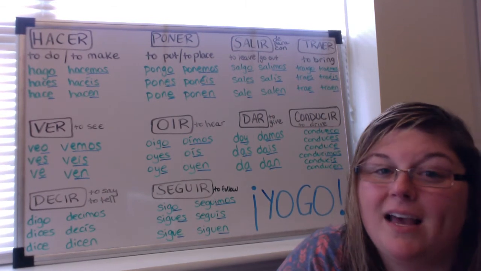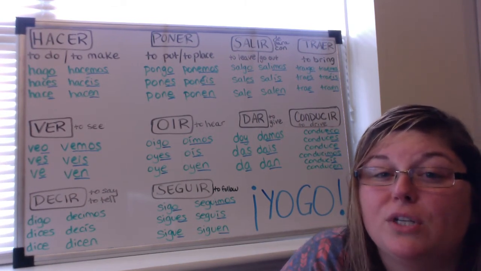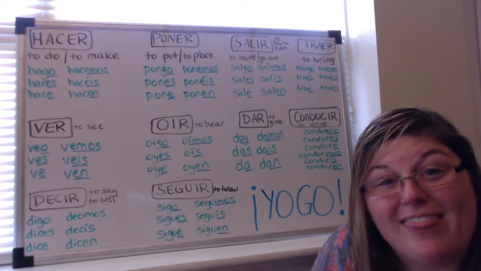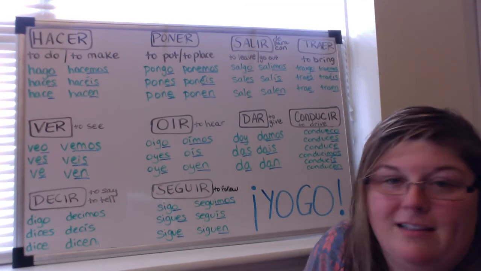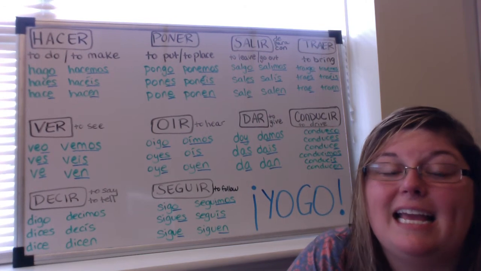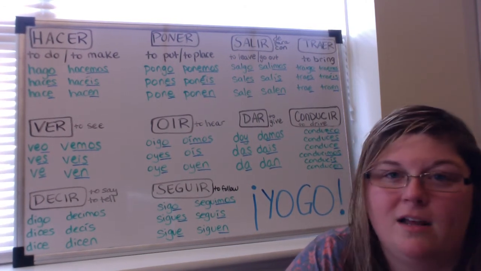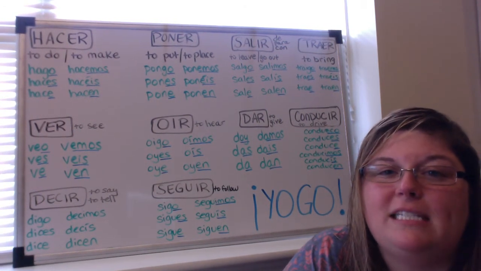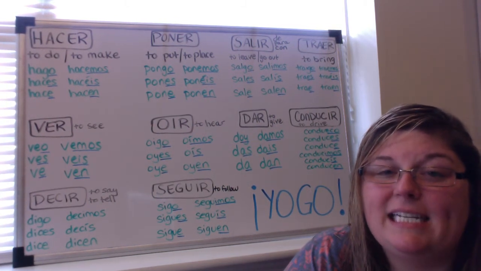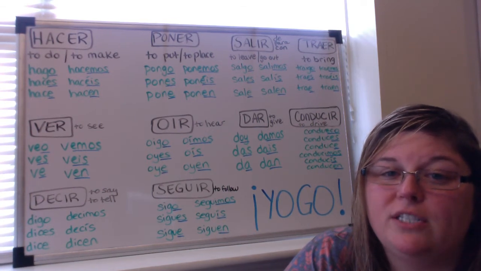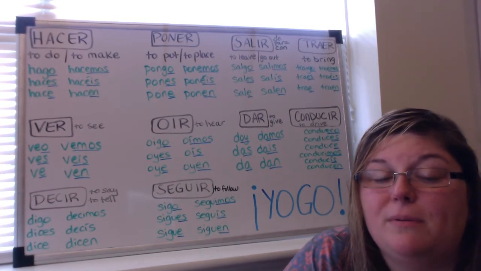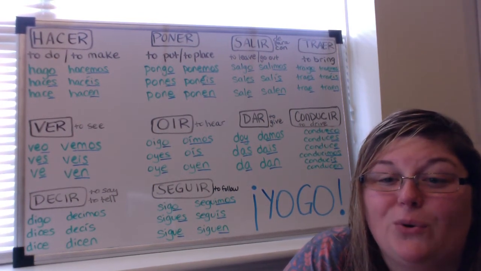Hago. All right, poner is to put or to place. I can place this board on the table. I can poner la pizarra en la mesa, ¿sí? Pongo la pizarra en la mesa. I put the board on the table. The pronunciation of the conjugations: pongo, pones, pone, ponemos, ponéis, and ponen. So poner is to put or to place, and it's also a yo-go verb.